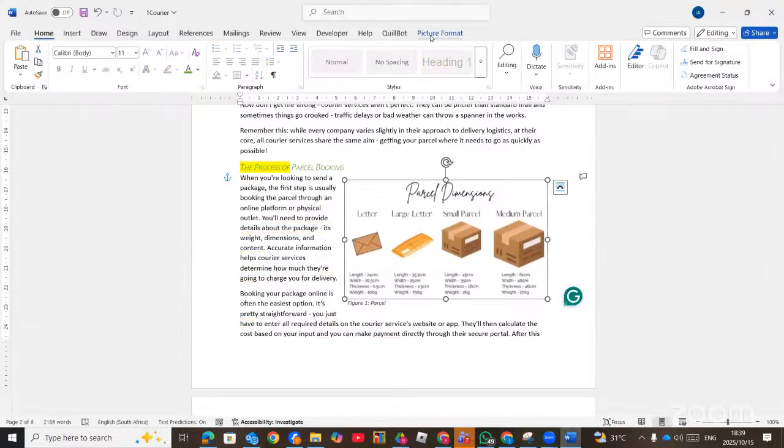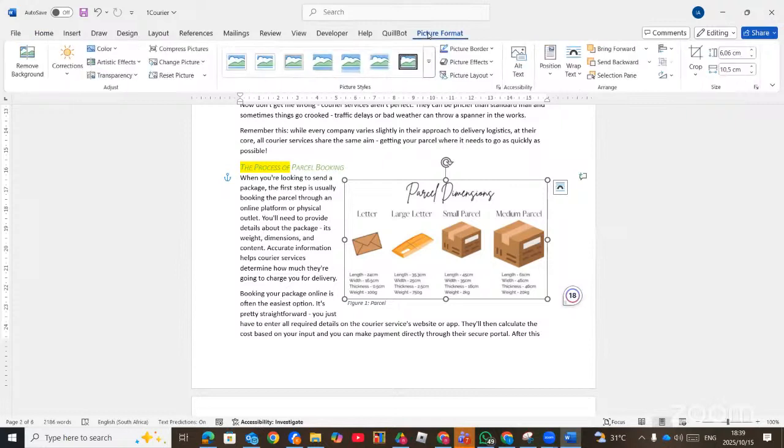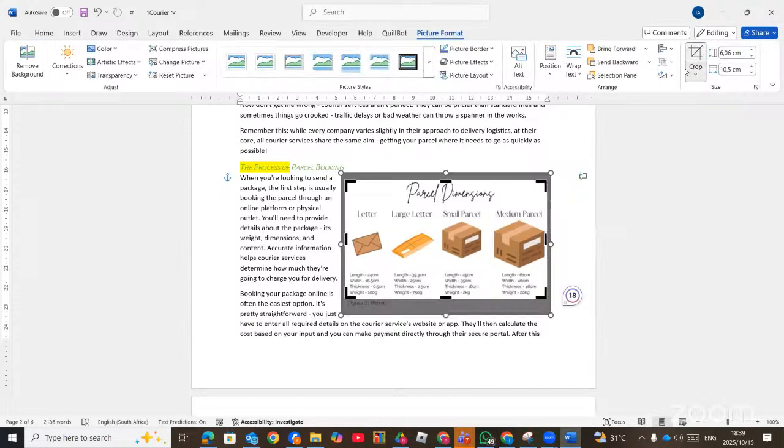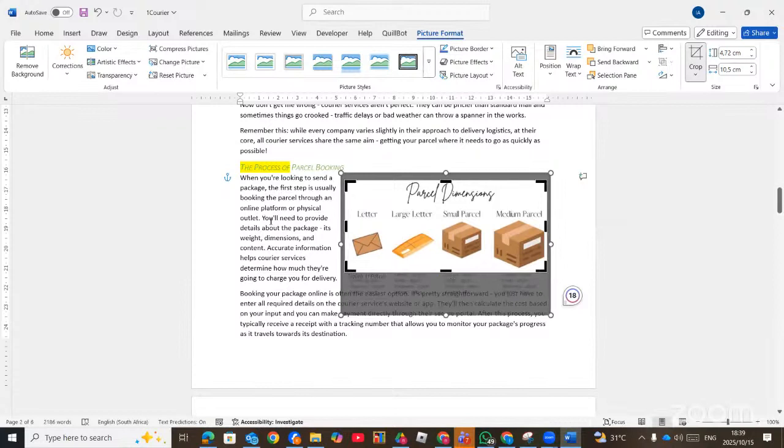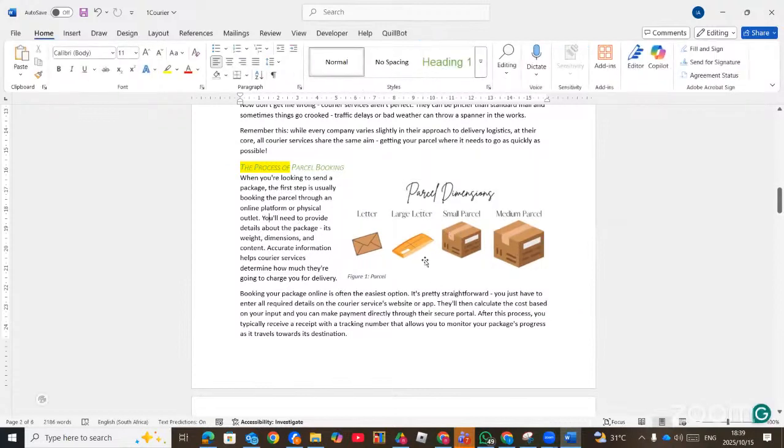And then, like I always say, whenever you are dealing with images, when you click on it, it's going to give you picture format, or sometimes you see format based on the Microsoft Office version that you are using. And then we go to crop. So now we have to crop and remove this text. Then we click outside. So we don't want to see the text on this particular image.